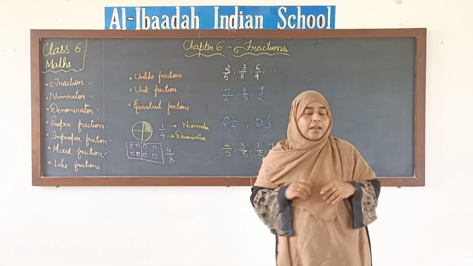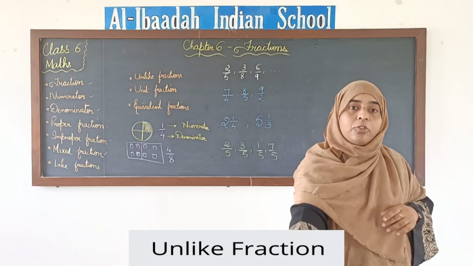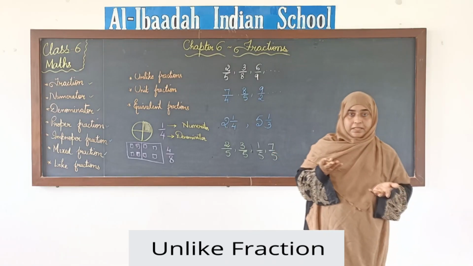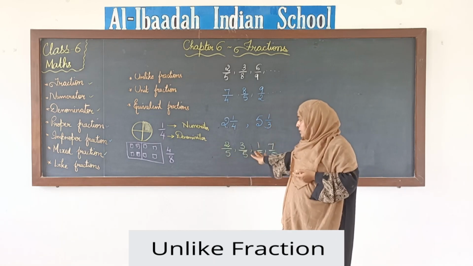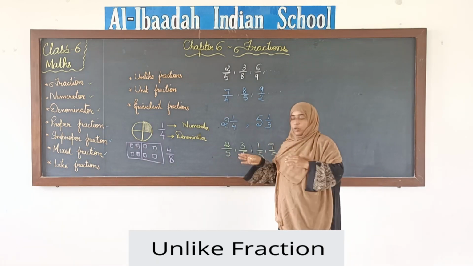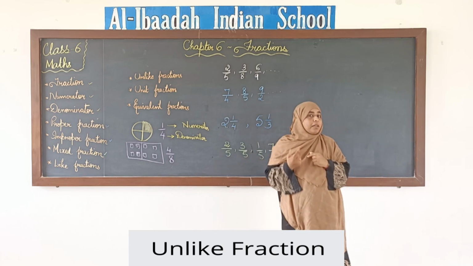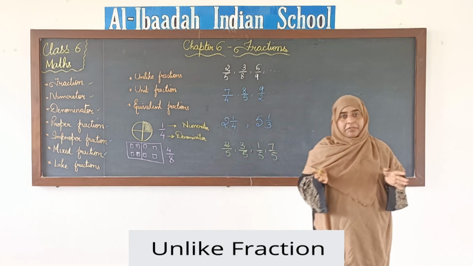So what are unlike fractions then? If you have fractions with different denominators, the opposite of this, totally opposite to like fractions. In like fractions the denominators are the same, but in unlike fractions the denominators will be different.